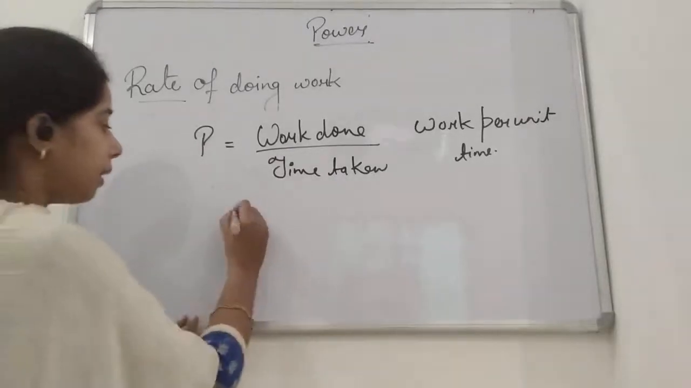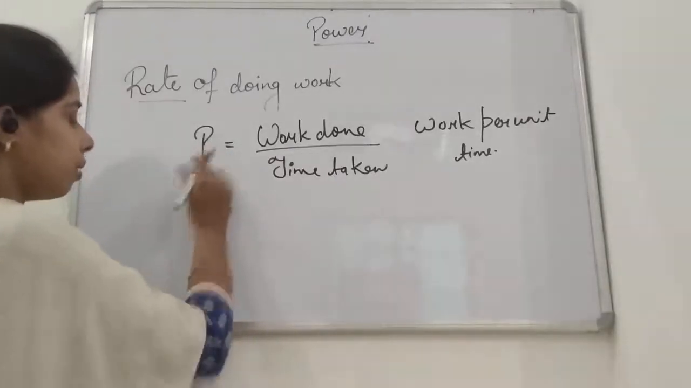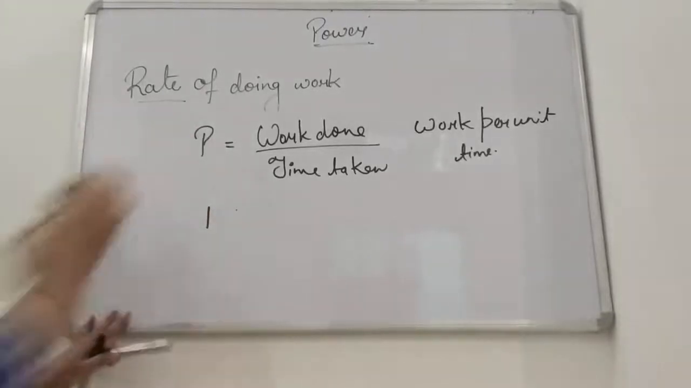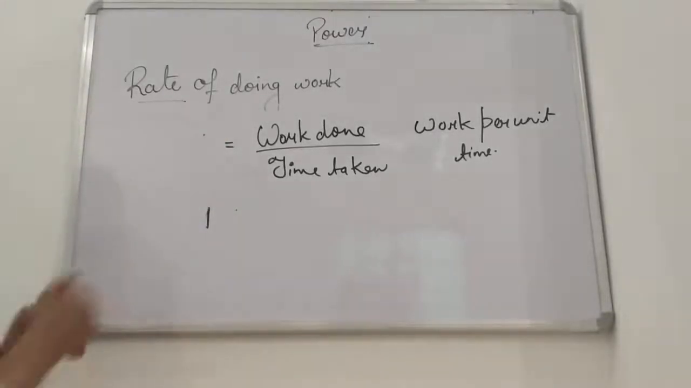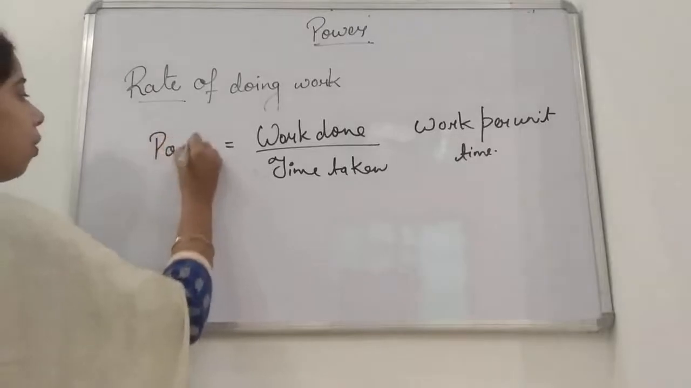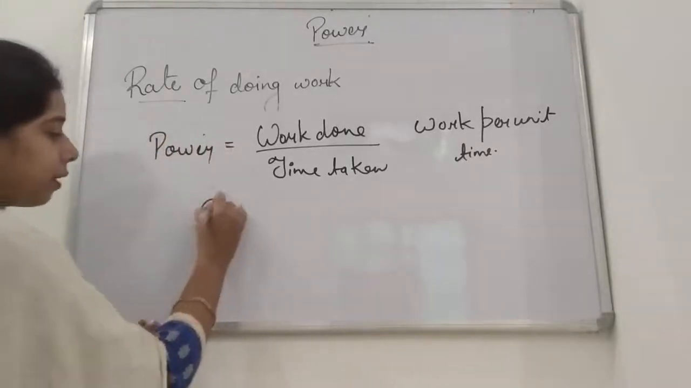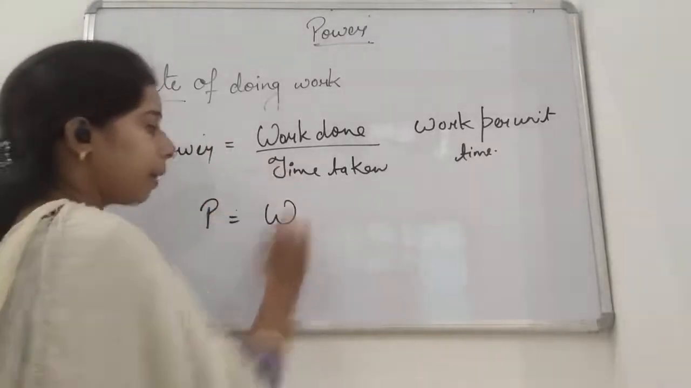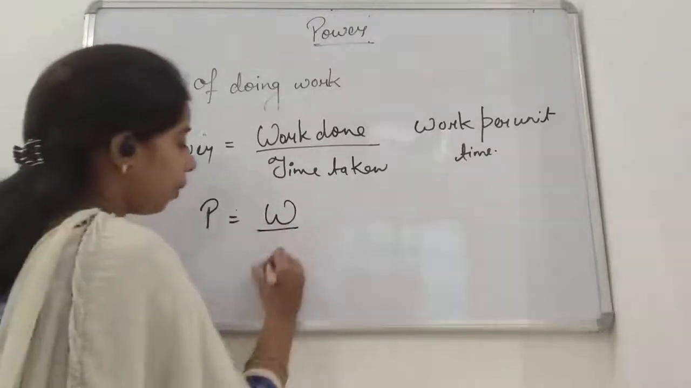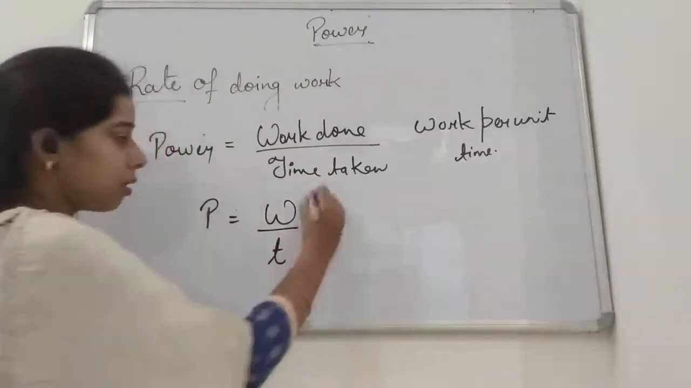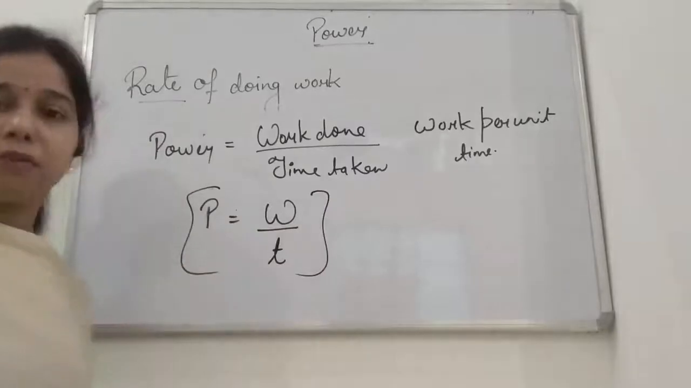Now, we can write it as a symbol also, students. I have written here P. So before that we can write it like this, that is power. Now, when we write it in symbols, P is equal to work done, which we represent by W, upon T. So this is the formula of power.